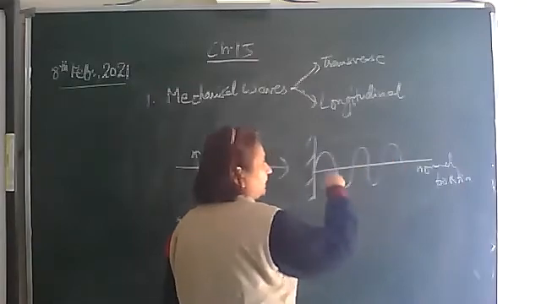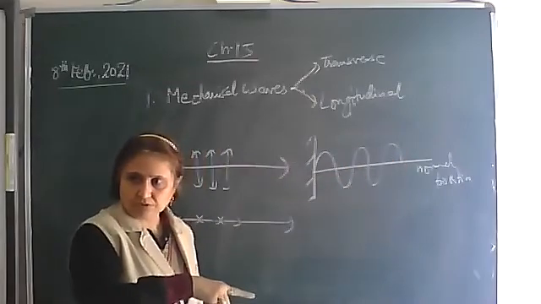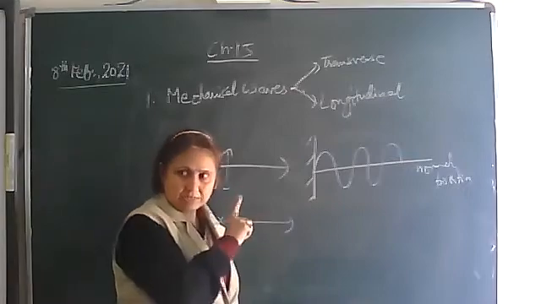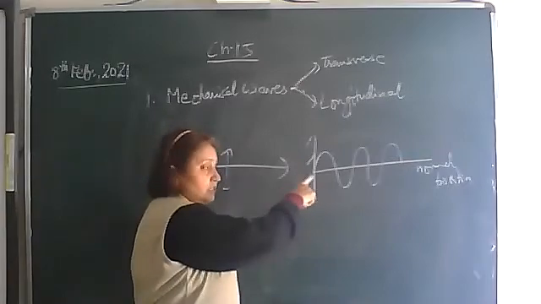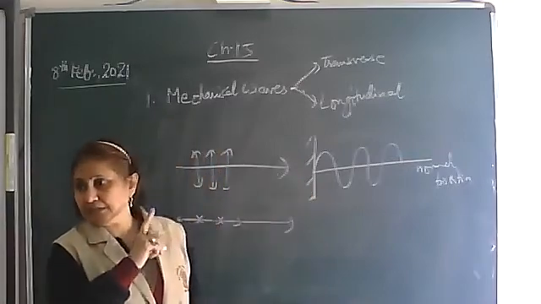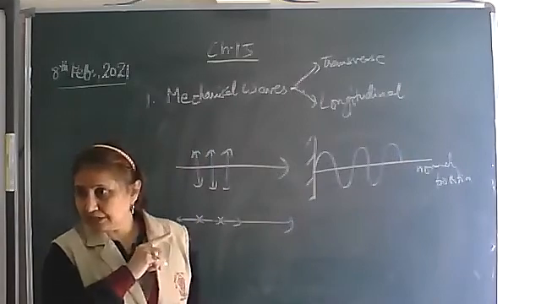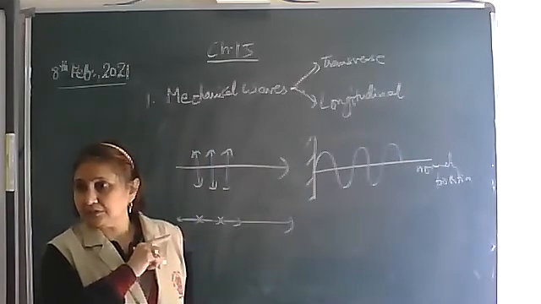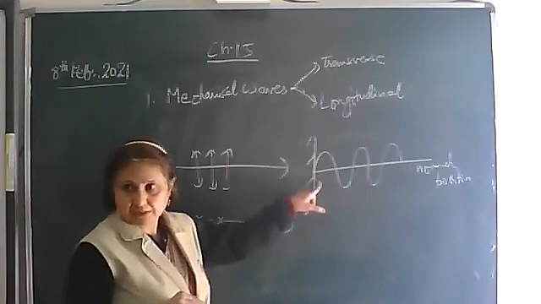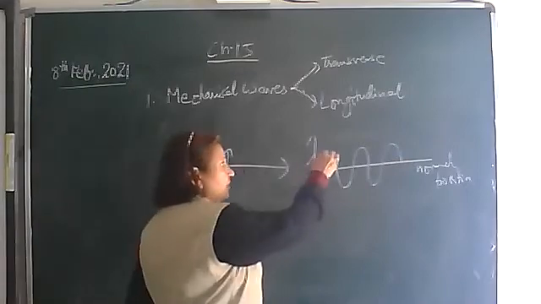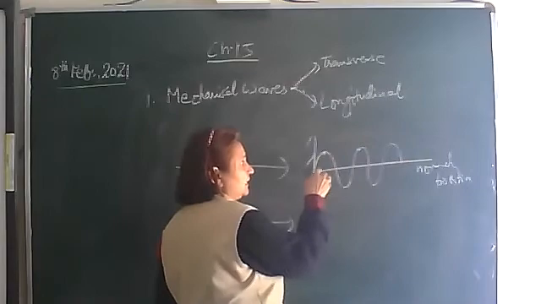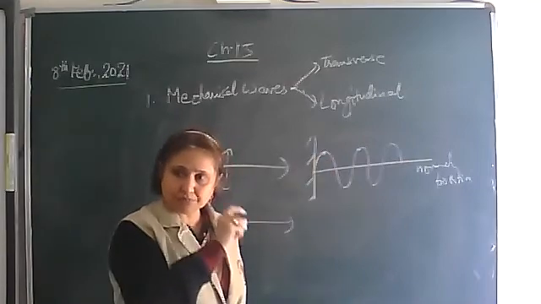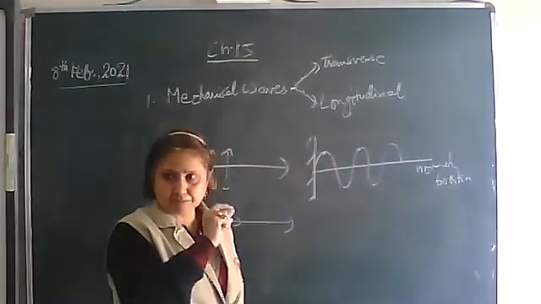Which type of waves are these? These are transverse waves. This can be seen in an experiment in class 9. Those who are in this school have done the Slinky experiment. Which waves were produced? Transverse waves.